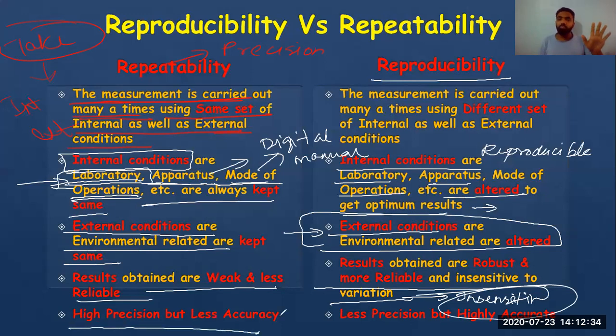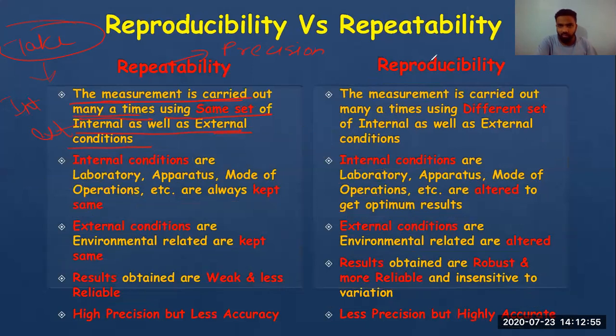Okay. Now one more thing. It might be that repeatable is highly precise, but it will be less accurate. When it comes to reproducible, it might be less precise, but it will be highly accurate in regard to the readings that you are going to conduct in the lab. If anyone is having any doubt, they can raise their doubt right now. I will help you in the chat box.